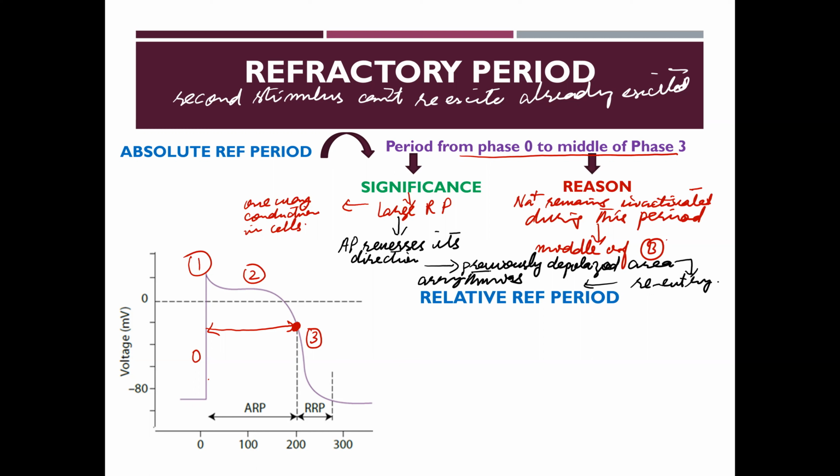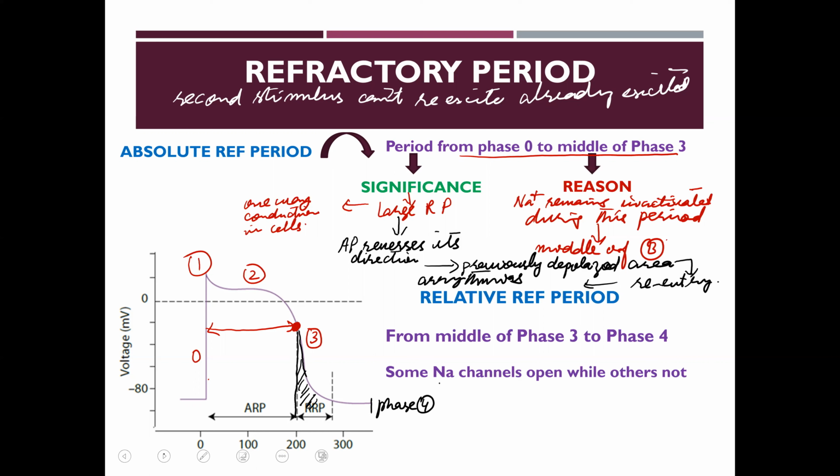The second category of refractory period is the relative refractory period. The relative refractory period starts from the middle of phase 3 up to the end of phase 4. During this period, some sodium channels become open while others remain still unopened.